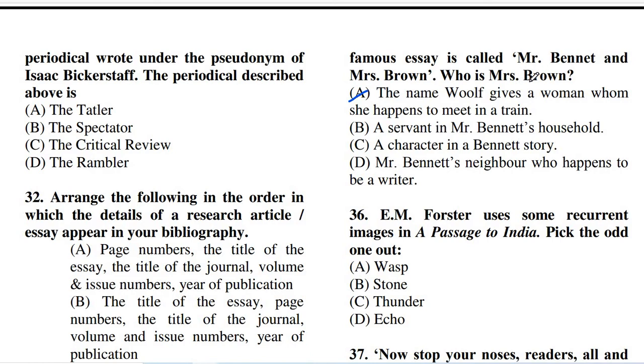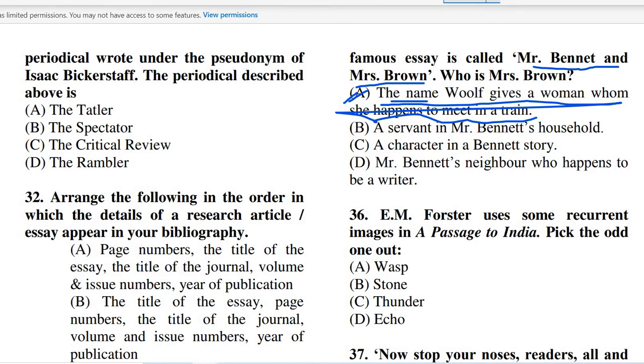If we read the essay Mr. Bennett and Mrs. Brown, we come to know that while Virginia Woolf was traveling, she happened to come across a woman in a train with whom she conversed. So she adopted her name for the sake of the essay, Mr. Bennett and Mrs. Brown. So option A, the name Woolf gives a woman whom she happens to meet in a train, is the right answer of question number 35.